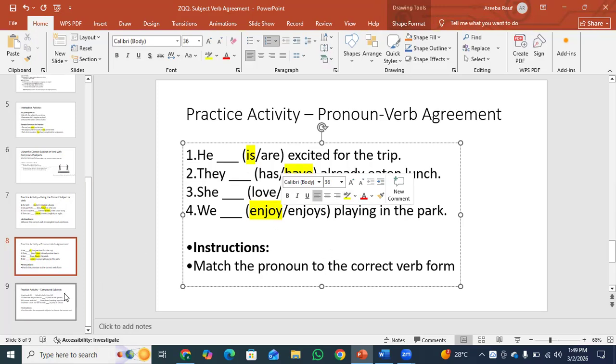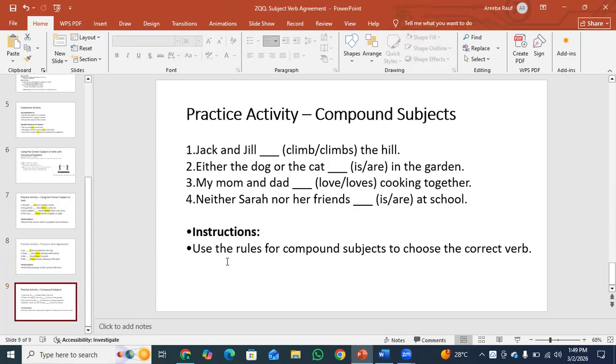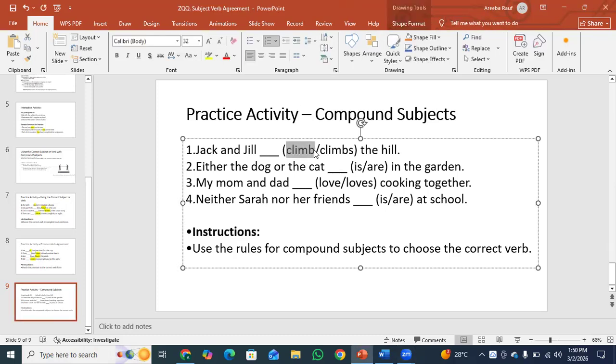Here is another fun activity: compound subjects. Use the rules for compound subjects to choose the correct verb. Jack and Jill dash the hill. Jack and Jill climb the hill, because Jack and Jill is a compound subject joined by "and", making the subject plural. So the verb should be the plural form, "climb".